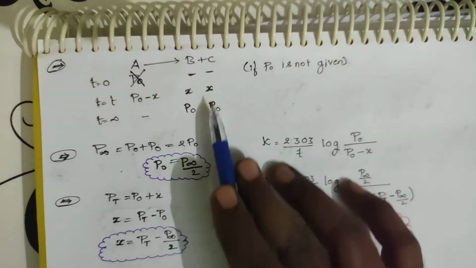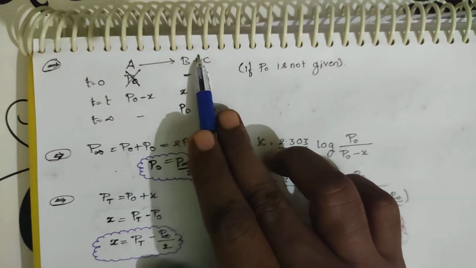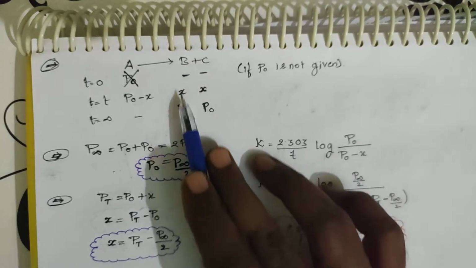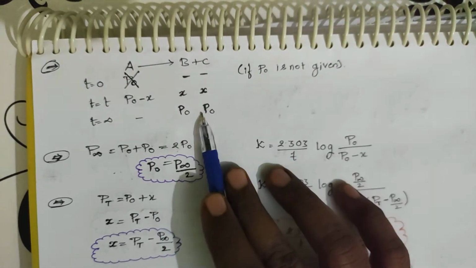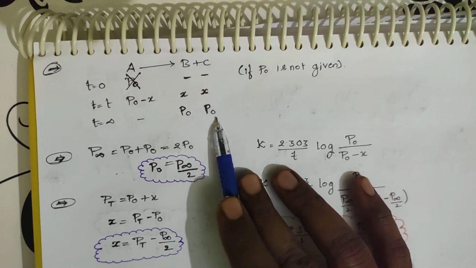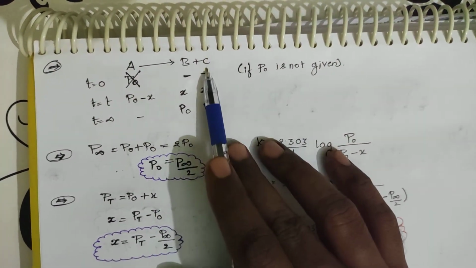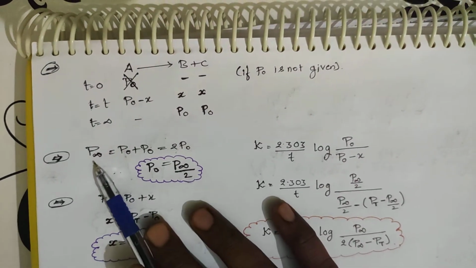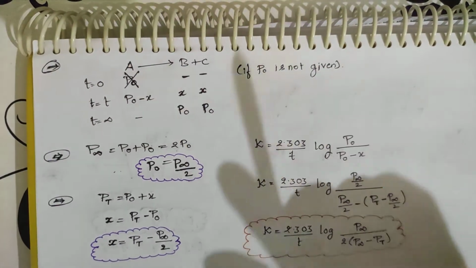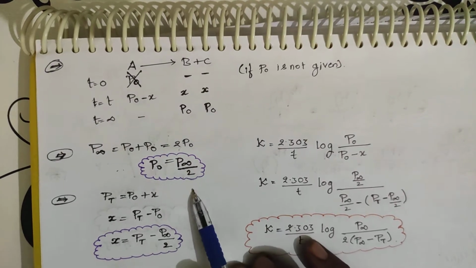If P infinity is mentioned, from this condition you can get it by dividing by 2. This is 1 P0, this is 1 P0, right? If it is 2B and 3C, you will be getting 2 P0 plus 3 P0, which means P infinity by 5. Here you are having 1 mole, right? So in P infinity, P0 is equal to P infinity by 2.